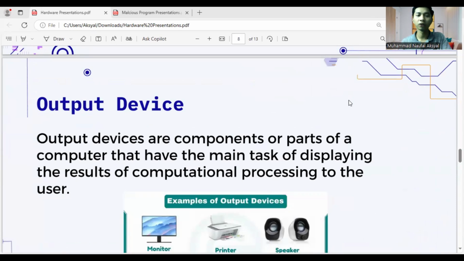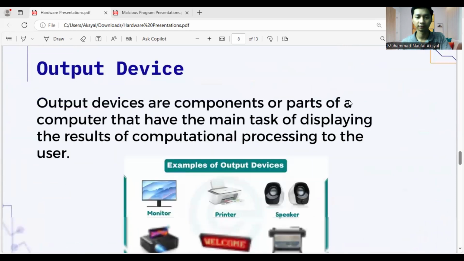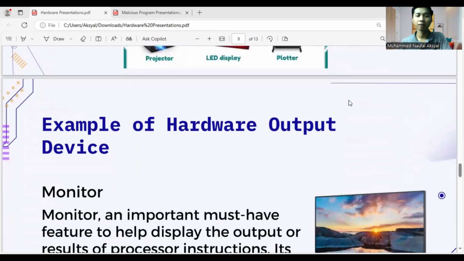An output device. Output devices are components or parts of a computer that have the main task of displaying the result of computational processing to the user. Examples of hardware output devices.